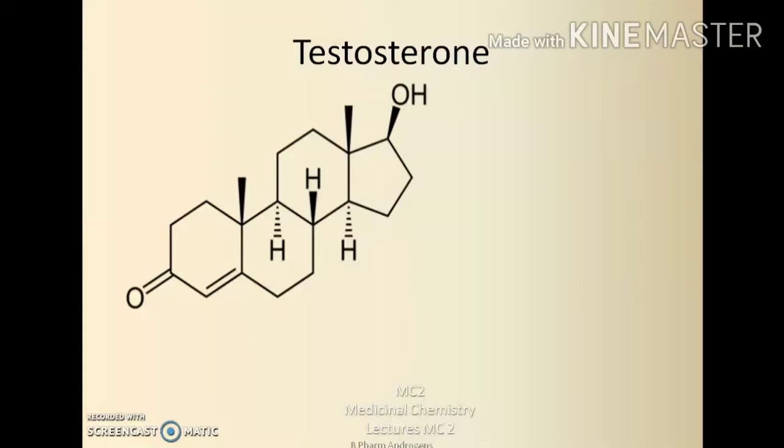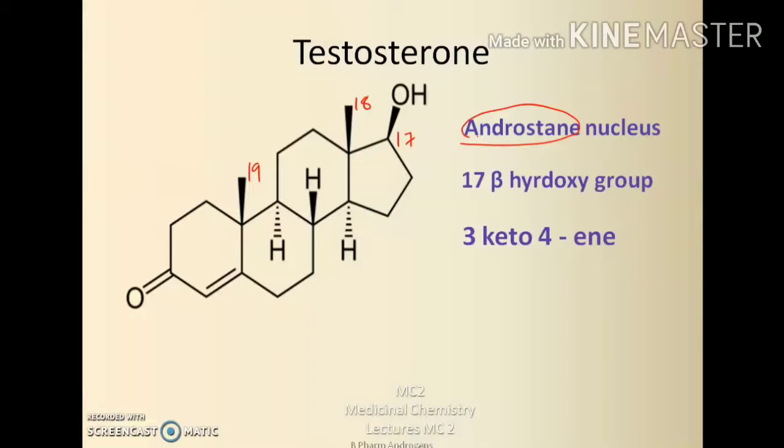Coming to the chemistry of testosterone. All natural androgens are androstenedione derivatives. That is, they contain a 19 carbon steroidal nucleus. The other structural features of testosterone are it contains a 17 beta hydroxyl group, a 3 keto group, and an unsaturation at 4 and 5 position.